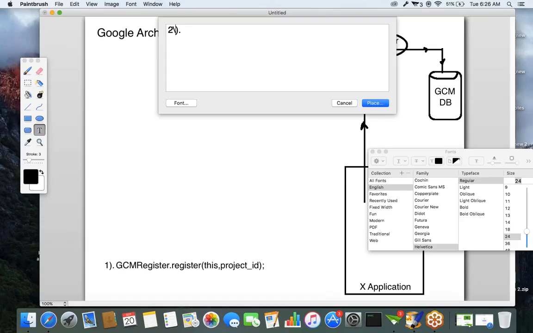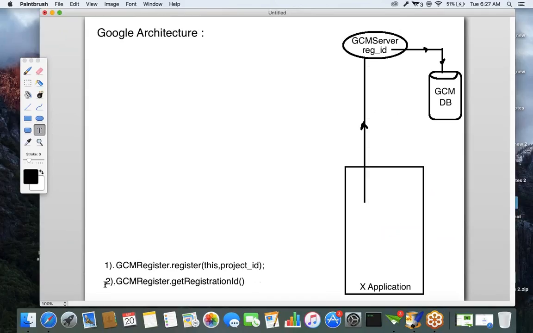What is the second step? Next, there is a method called GCM register dot get registration ID. If you call this method, we'll get the generated registration ID.